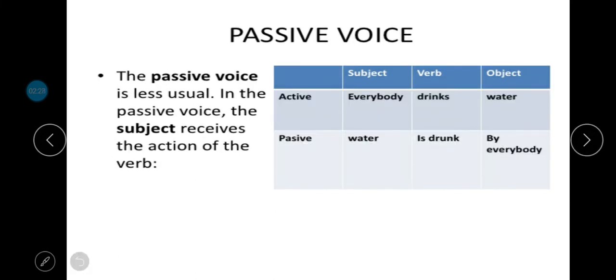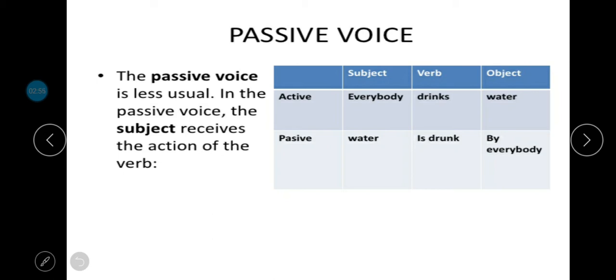But when we talk about the passive voice, as I have told you, the passive voice is less usual. In the passive voice, the subject receives the action of the verb.